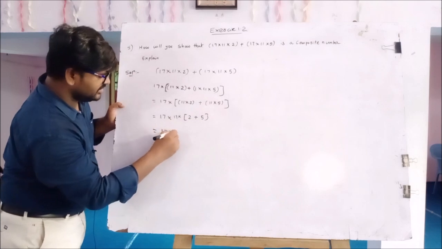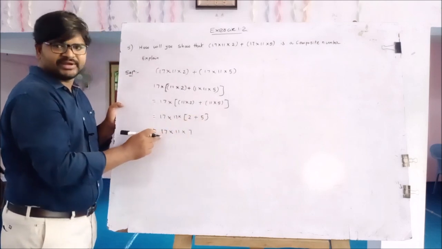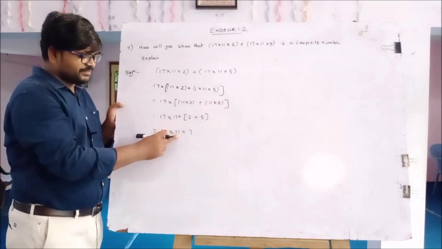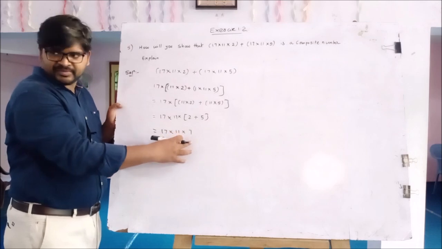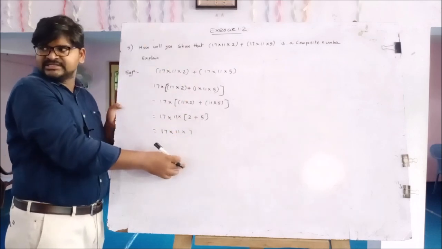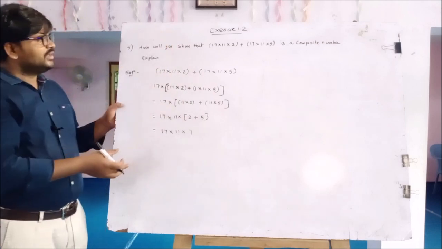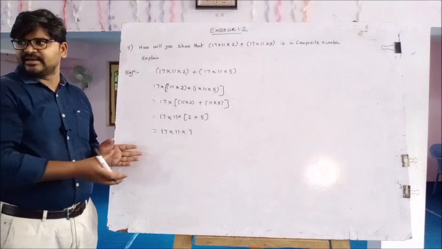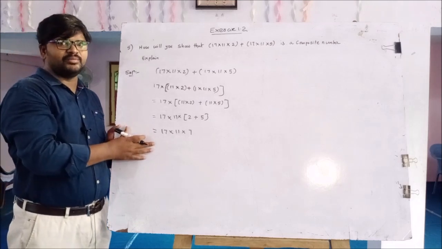Here 17 into 11 into 2 plus 5, 7. 17 is a prime number, 11 is a prime number, 7 is also a prime number. So the product of prime numbers is equal to a composite number, or every composite number can be expressed as a product of primes. This is the concept of composite numbers.